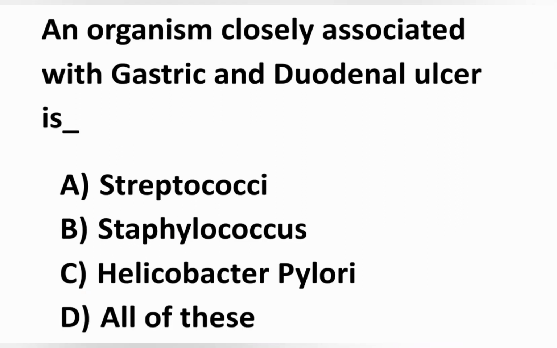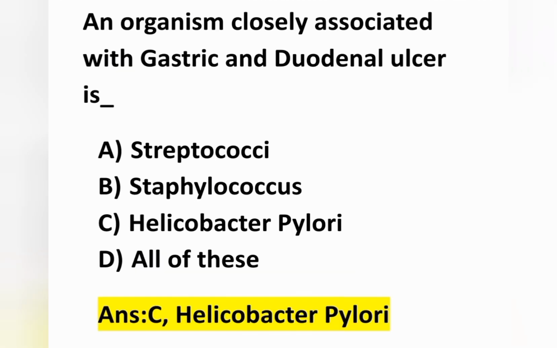Next question, an organism closely associated with gastric and duodenal ulcer is: option A Streptococci, option B Staphylococcus, option C Helicobacter pylori, and option D all of these. The causative organism of peptic ulcer is Helicobacter pylori. Option C is the correct answer.